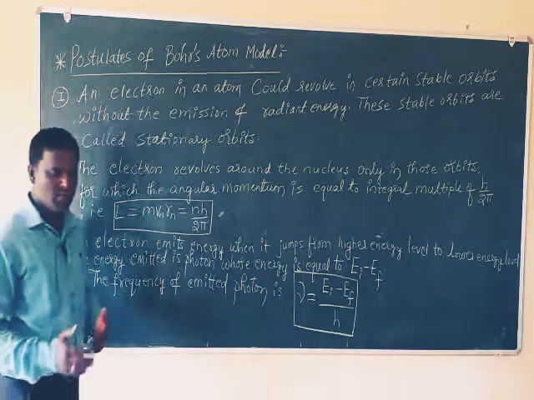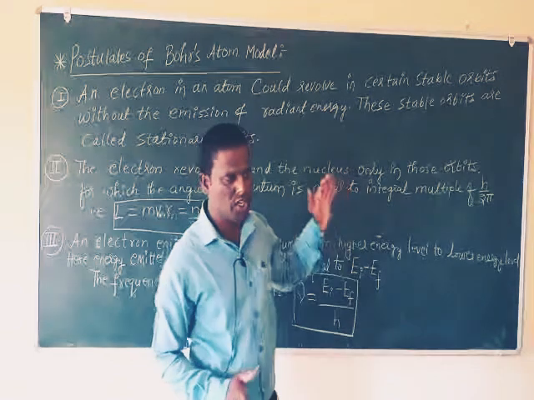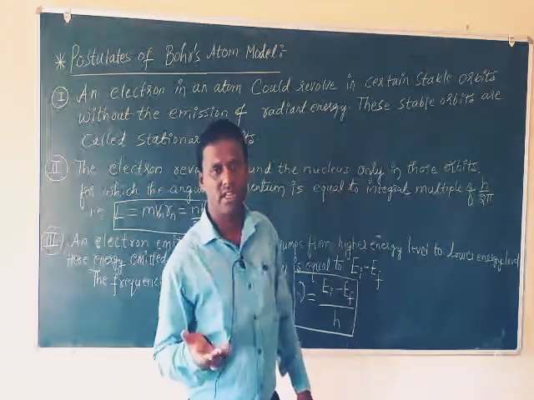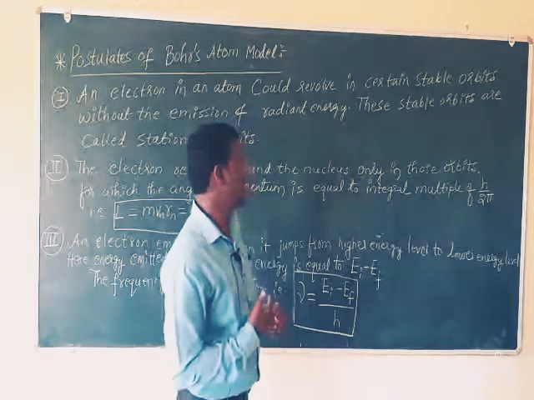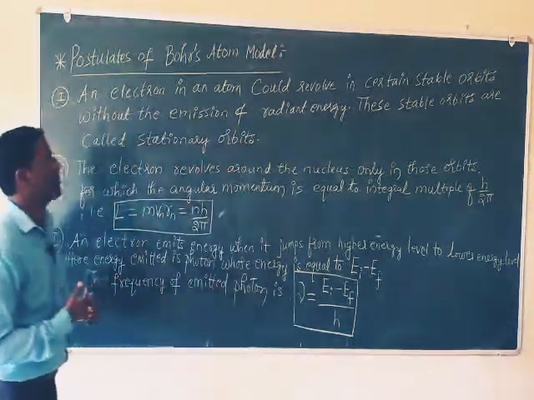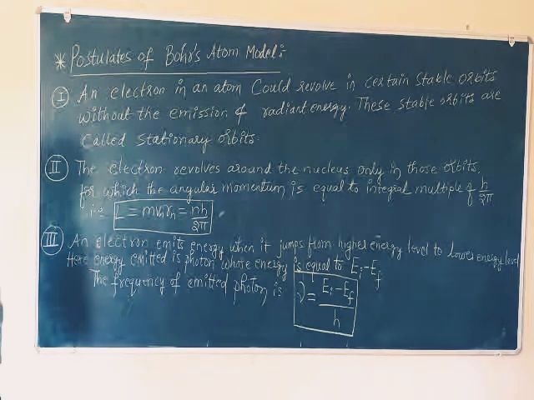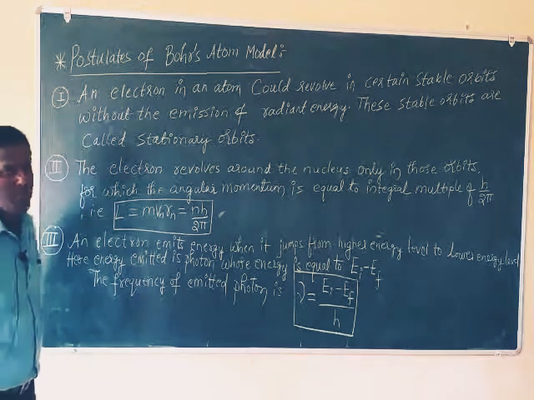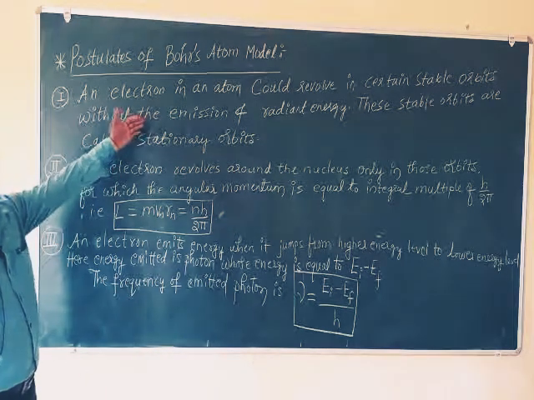Stationary orbits. Stationary means standing at one point. Here stationary means not emitting the energy. They are unable to emit the energy, so they are called stationary orbits. An electron in an atom could revolve in certain stable orbits without the emission of radiant energy. Here the electron will not emit.